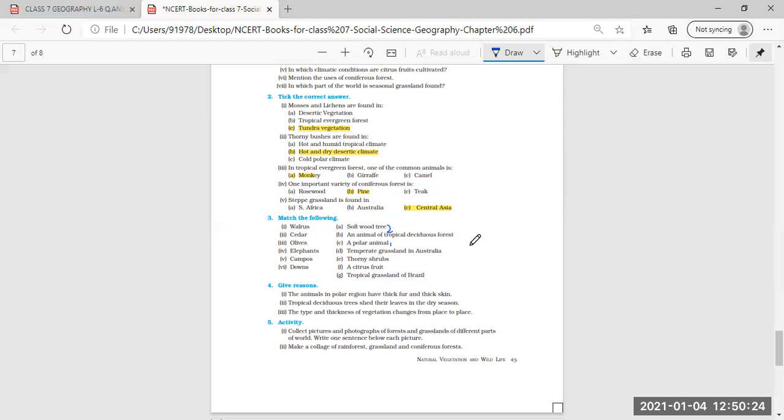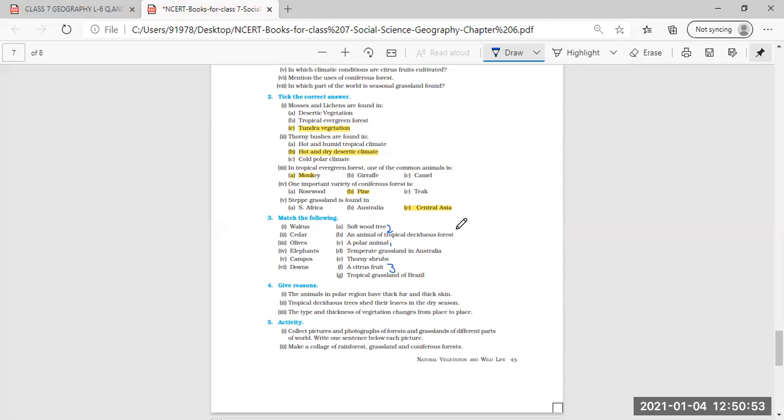Then olives, citrus fruit. You can mark three over here for citrus fruit. Then elephants, fourth. For elephants, you can mark an animal of tropical deciduous forest.